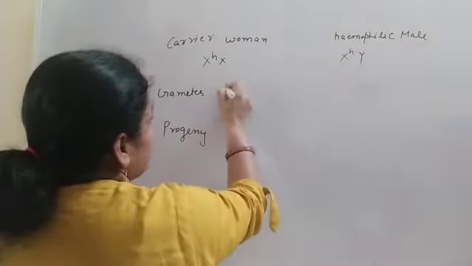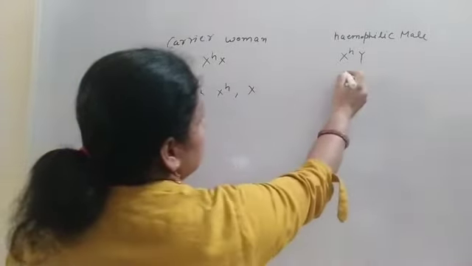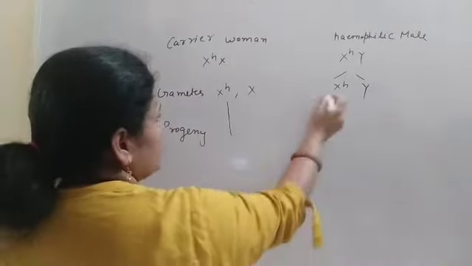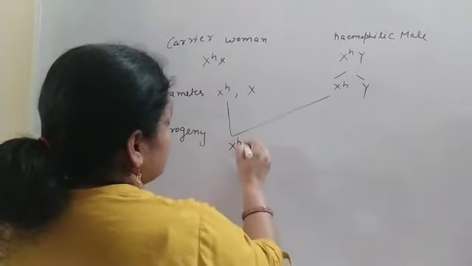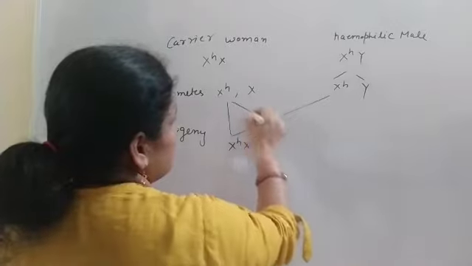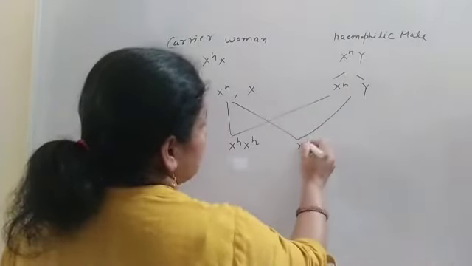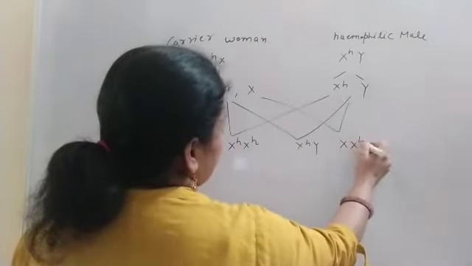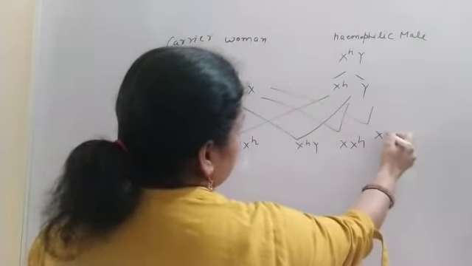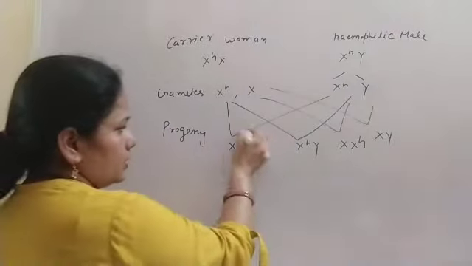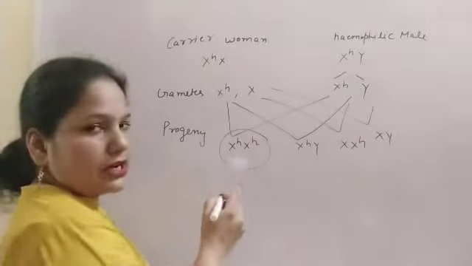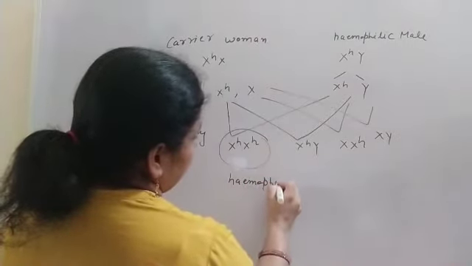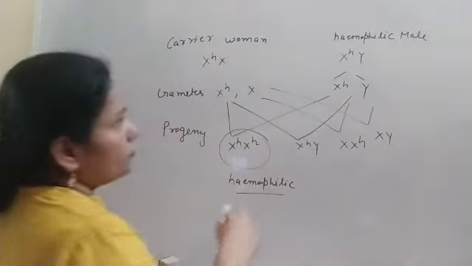So gametes are X^H and X, X^H and Y. So the first possibility is X^H and X^H. Then the second is X^H and Y. Third, X and X^H, and fourth is X and Y. So here this female that is hemophilic is very rare.